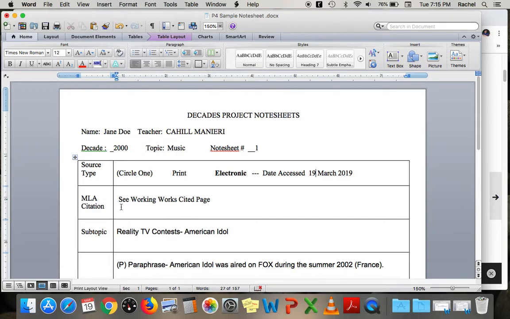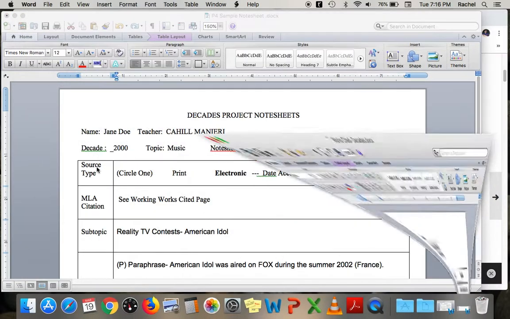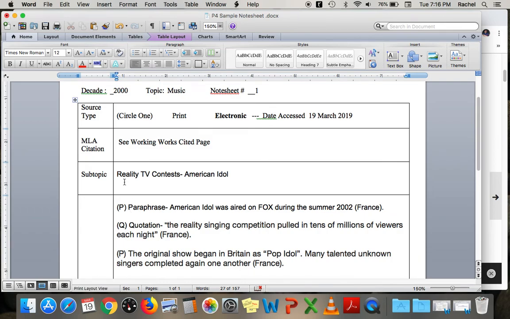Under where it says MLA citation, I'm going to say see works cited page, because then when it's time to turn this in, you're going to also turn this in with it. So my subtopic is going to be whatever it is that I'm actually focusing and talking about. So this is all about music, but I'm specifically focusing on reality TV contests, specifically American Idol.